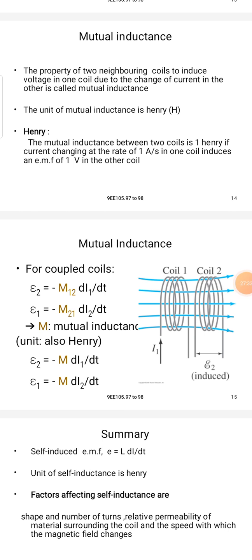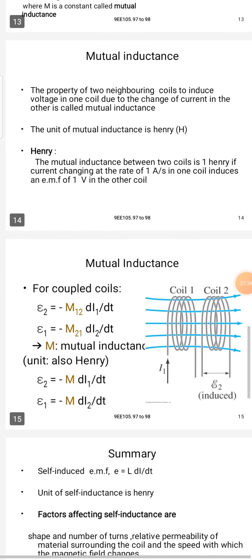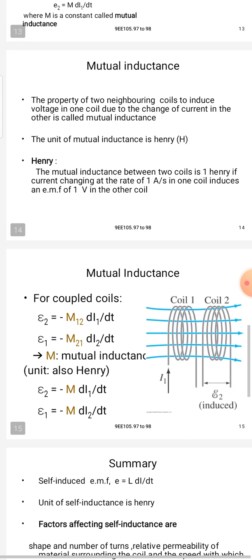Mutual inductance definition: the property of two neighboring coils to induce voltage in one coil due to the change of current in the other coil is called mutual inductance.